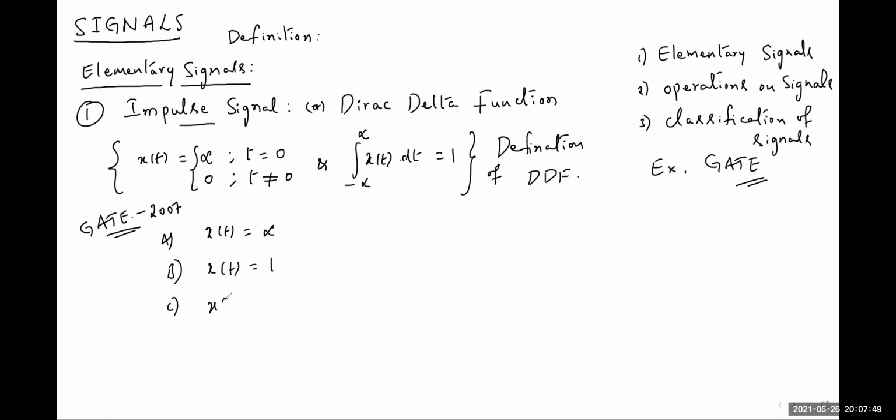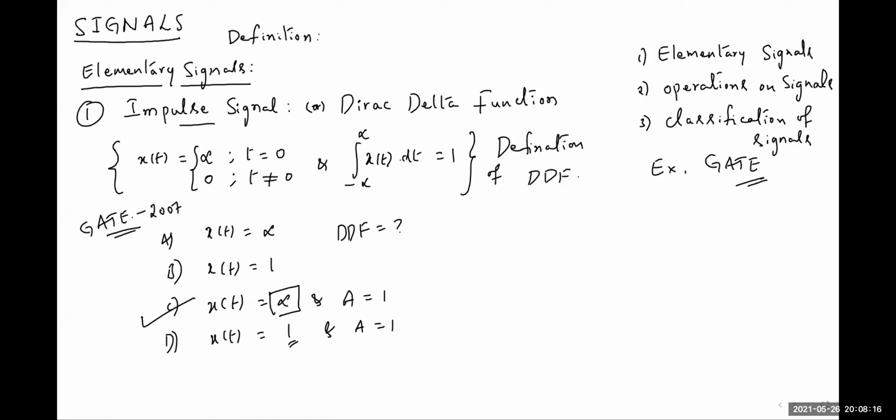In option C, amplitude is infinity and the area is equal to 1. In option D, amplitude is 1 and area is equal to 1. So option C is the correct one. We can observe amplitude should be infinity, not 1.